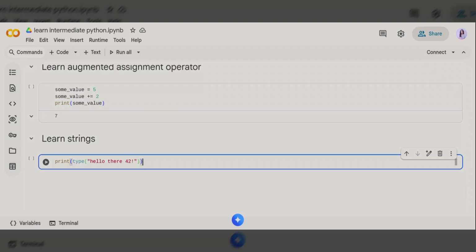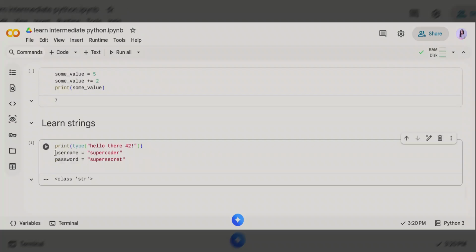In today's video, we're going to be learning about strings in Python. For example, we have this line of code. Type tells Python what type of data something is. Even though there are numbers, like 42, inside the text, the whole thing is still a string because it's inside quotation marks. So guys, anything inside quotation marks is considered a string, even if it contains numbers.